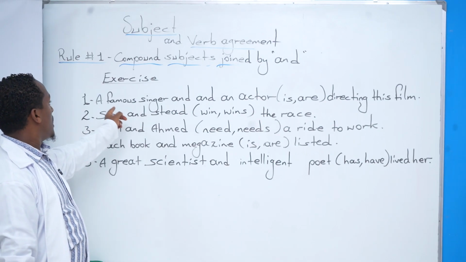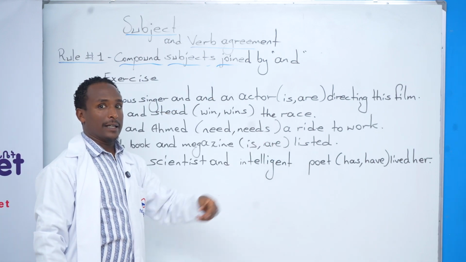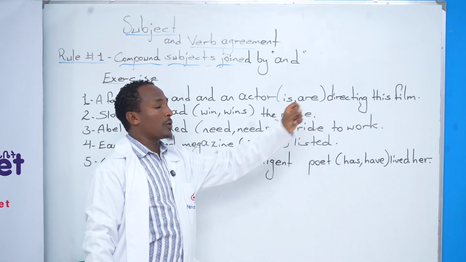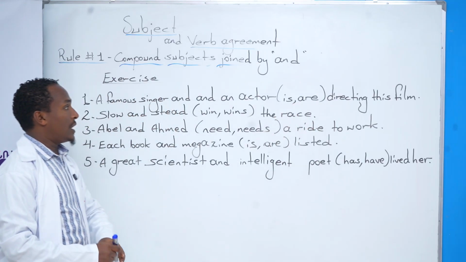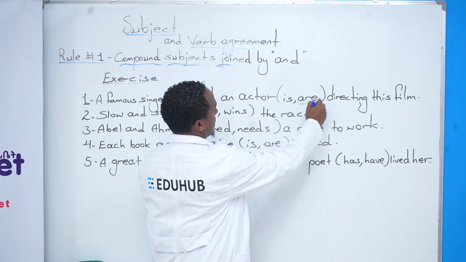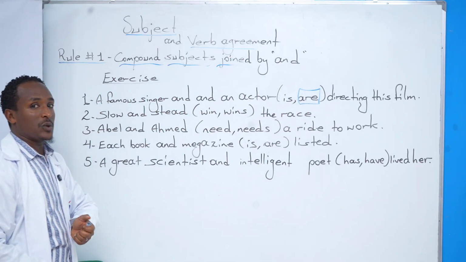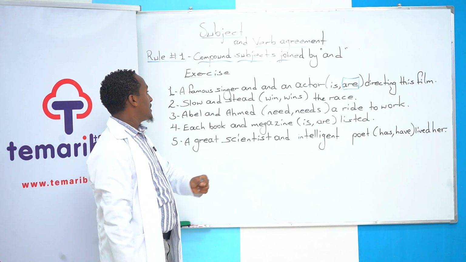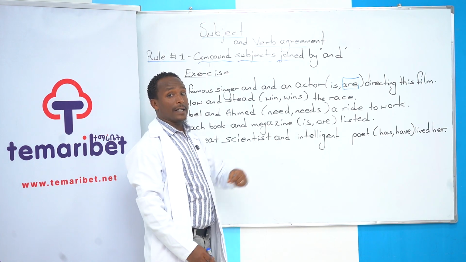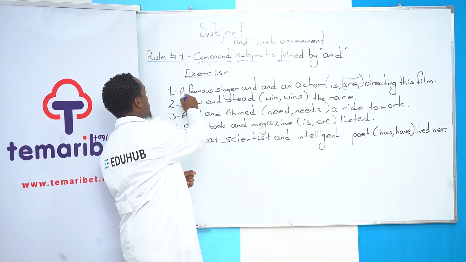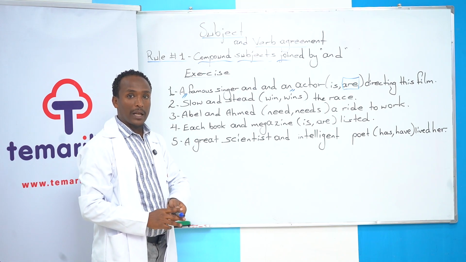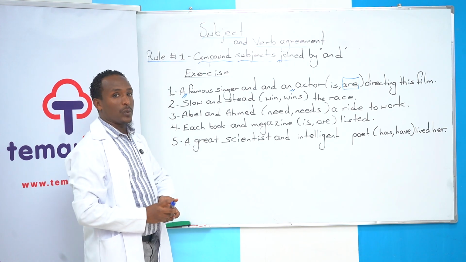Okay, a famous singer and an actor. How many individuals are they before we choose a singular verb or plural verb? I hope you answer are. Why? Because this sentence is talking about two different individuals. The first one is a famous singer, and the next one is an actor. That means a sentence which has two articles is considered a plural subject. Okay, the next one, you have also 10 seconds.